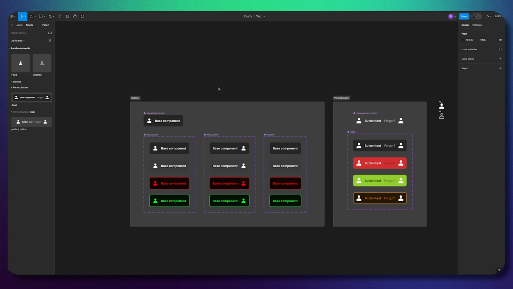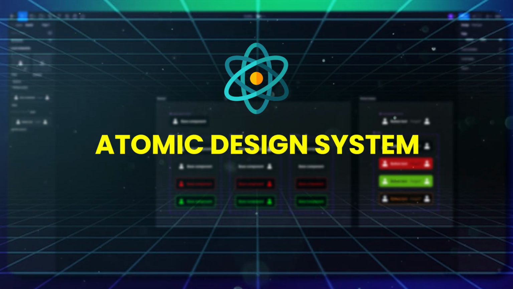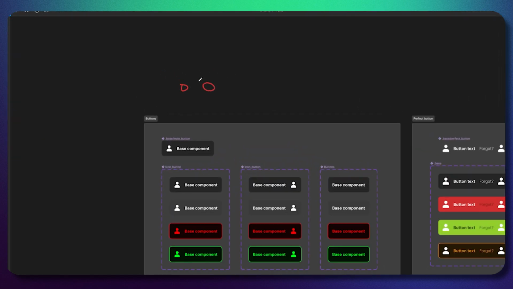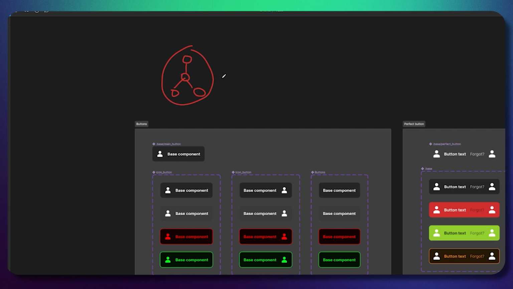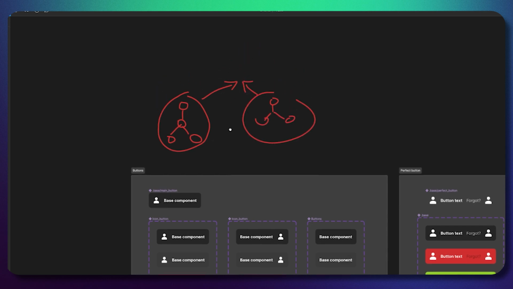So we have two approaches right now. First is something that people call atomic design system, which means you have atoms, you have molecules, you have organisms, and so on. So you're creating one element for an icon, then one element for text, then you merge them together and you have an icon and text together. Then you add the background and you have a button, and then you have a whole molecule. I hope I'm pronouncing that word right. And then after, together with this button, you will add something from another part, and then all together you have an organism, right? That's the atomic approach.